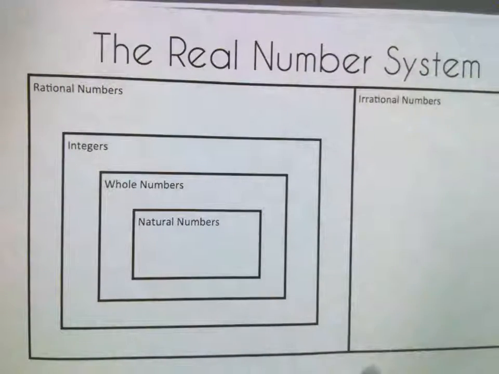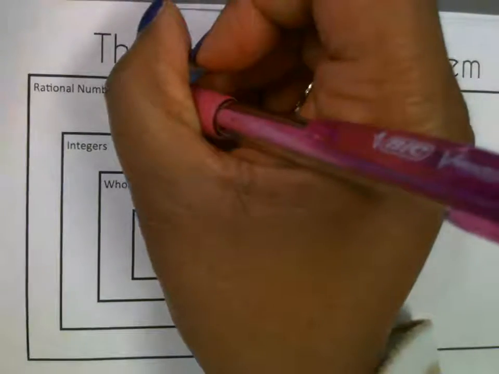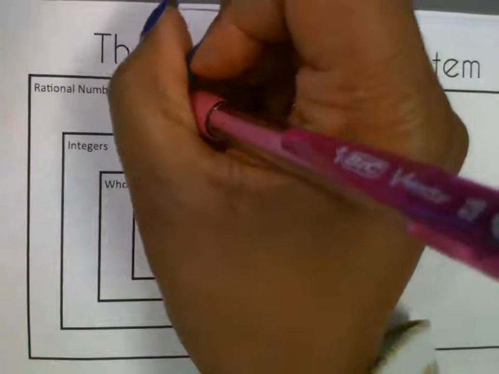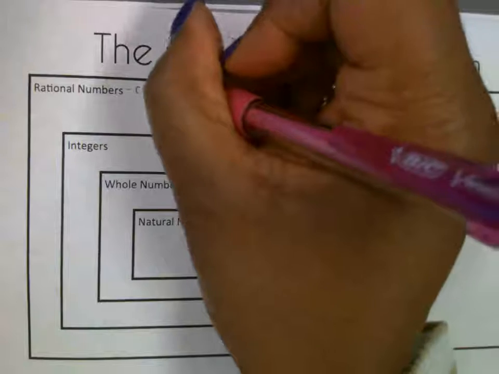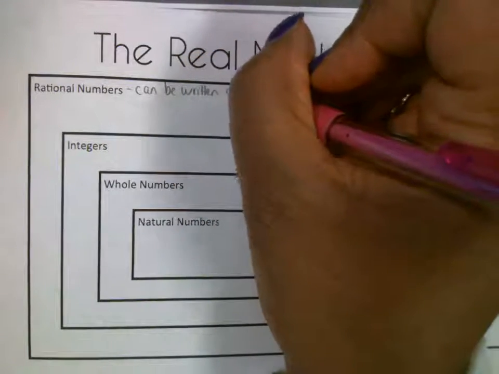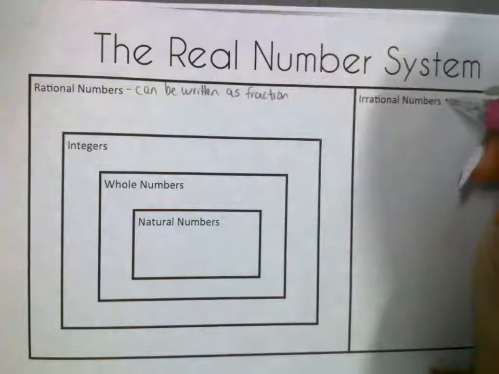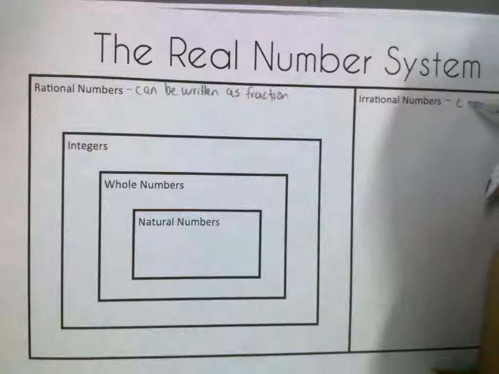Irrational numbers are real numbers. Okay. So rational numbers are numbers that can be written as a fraction. Abbreviate, can be written as fraction. Irrational cannot be written as fraction.